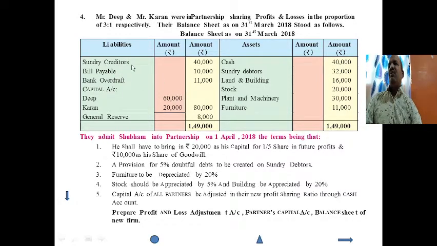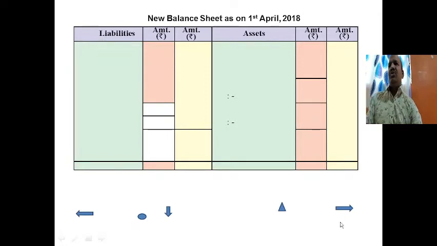So we have to transfer this old balance sheet to the new balance sheet, and whatever the adjustment on the assets or liabilities, it will be considered at the inner column. So as we know, in the ledger accounts, we start from liabilities, sundry creditors 40,000, it will be going to new balance sheet, sundry creditors outer side. There is no adjustment, so it is 40,000.